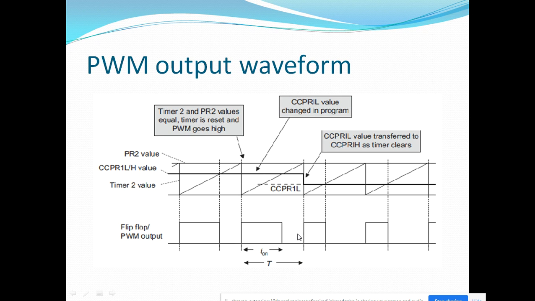In this way, PWM output is generated using these two comparators, comparing timer 2 with PR2, and timer 2 with the CCPR1H higher byte register. A prescaling option is available with timer 2, so that we can maximize the period for the PWM.